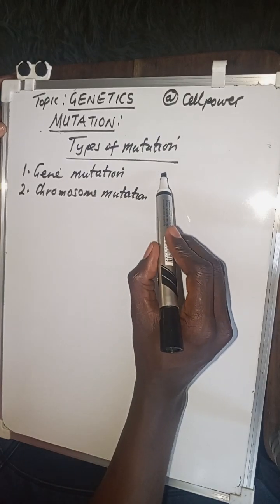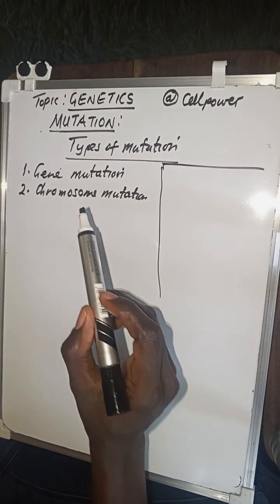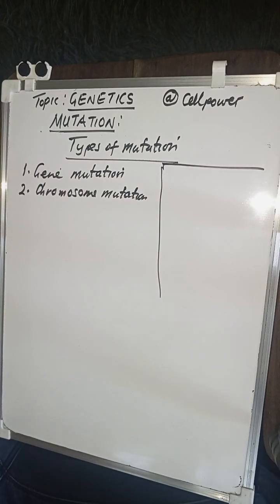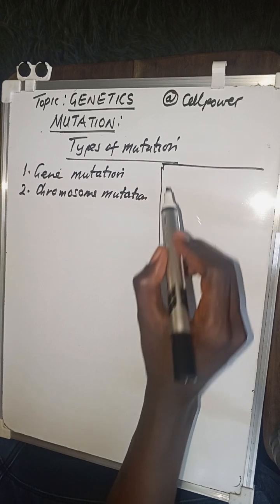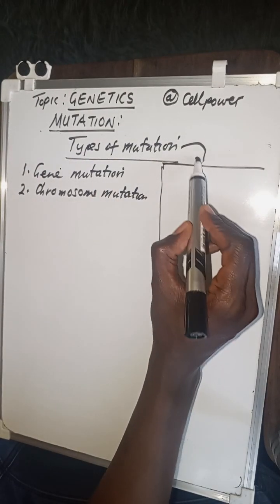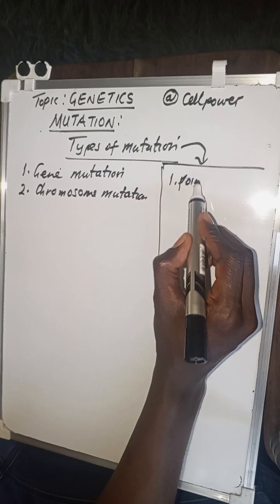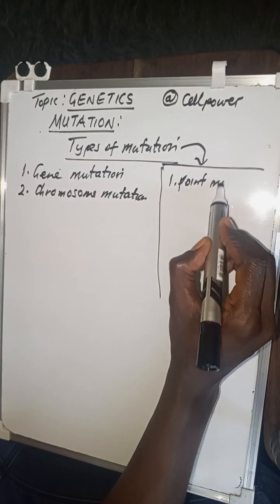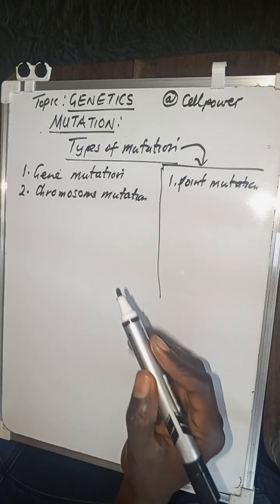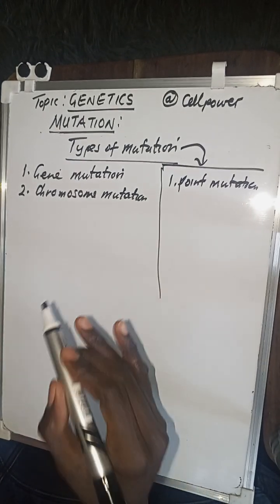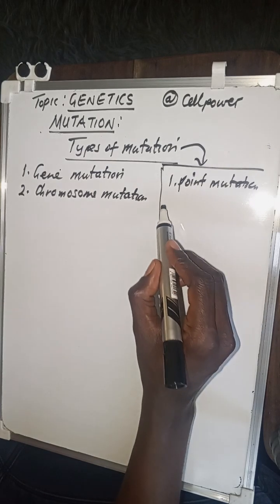But of course, when you advance, you are going to find that mutation in its broader terms, when you look at gene mutation, we can classify these mutations as, one, what we call point mutation. Point mutation is where a single nucleotide is changed or added, or it could be deleted. So that's what we call point mutation.